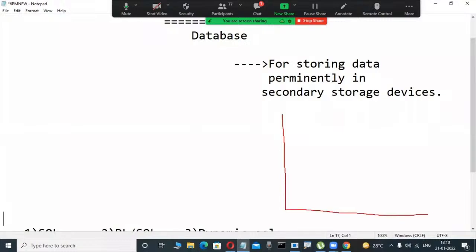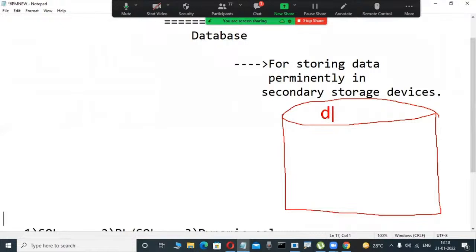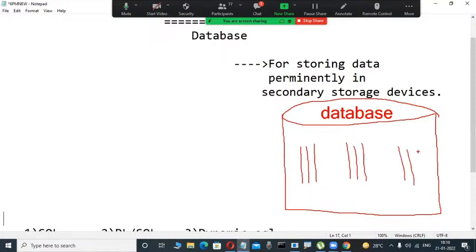These relational databases do not store a random collection of data. They only store a structured collection of data. As I told you yesterday, suppose this is an Oracle database. Databases mean some place. Observe here, a structured collection of data we store only in this place, in an organized fashion.